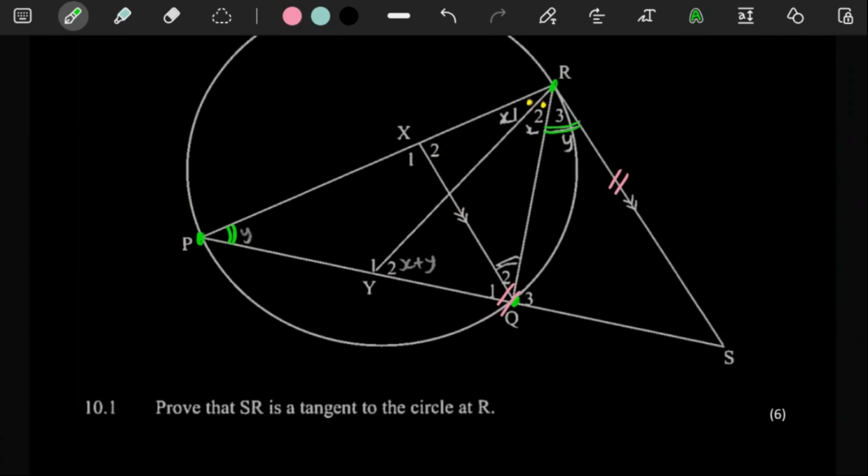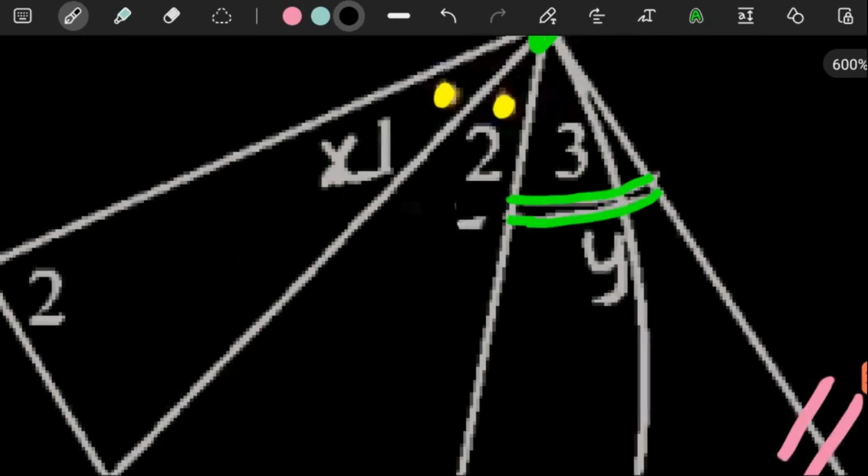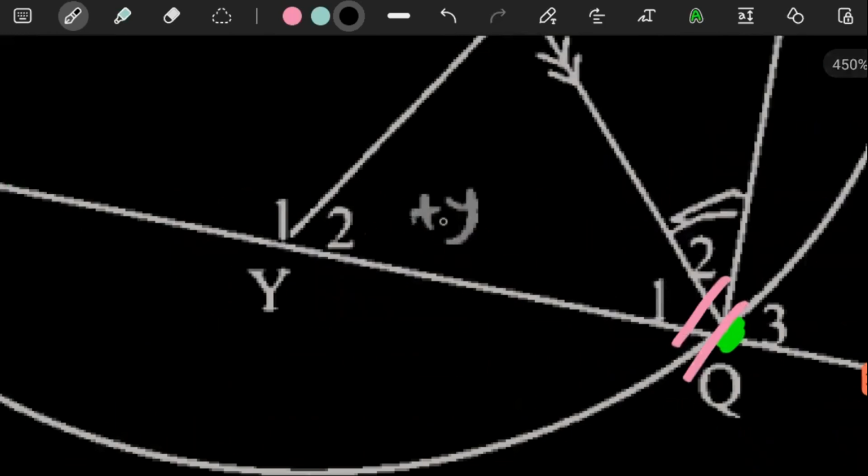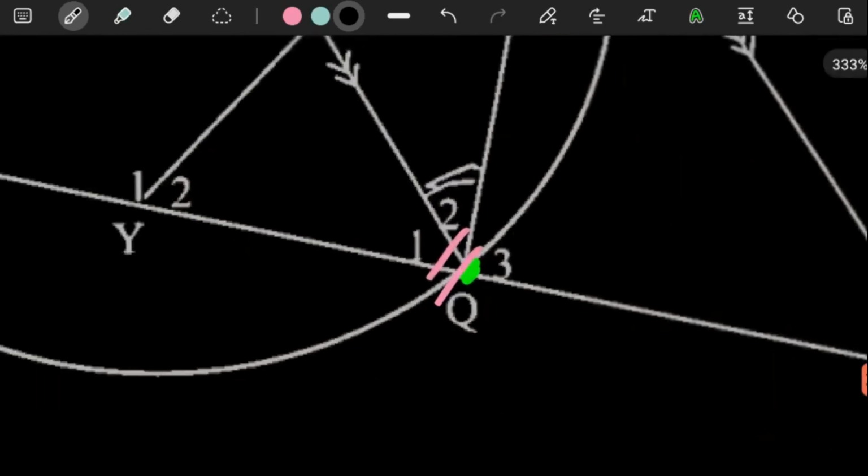I think I should have rubbed out some of these things on the sketch that were not originally there. You see, this was not there, this was not there, this being labeled Y was not there, but it looks like we're probably going to put it back because that looks very useful.